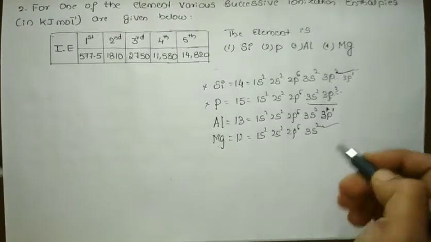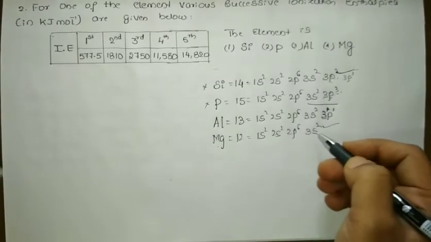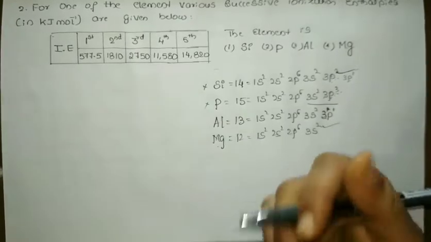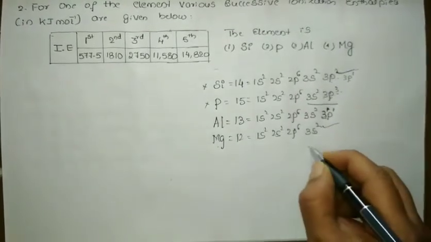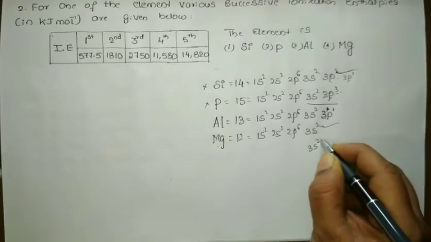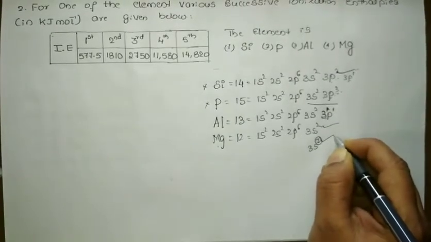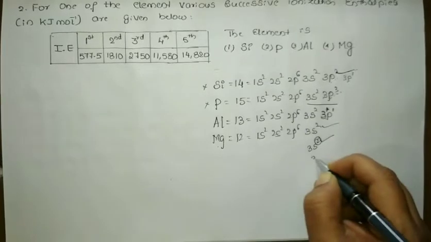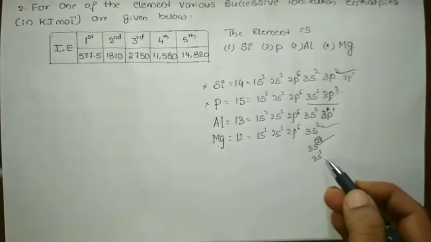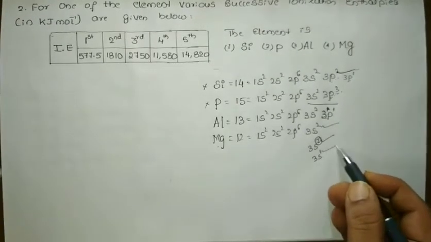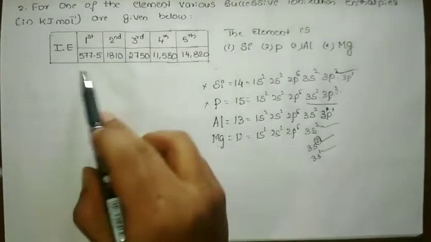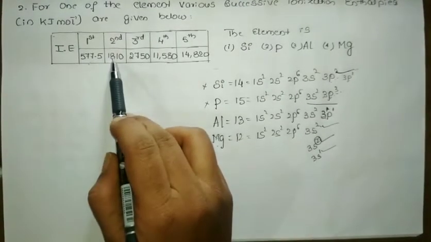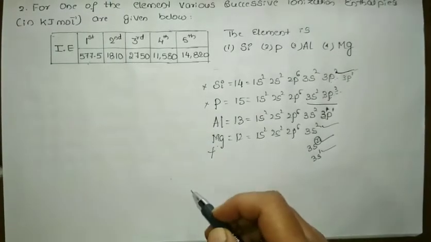When I remove one electron, a 3s1 electron is left over. Not much energy is needed to remove this electron, because I already spent more energy removing one electron from 3s2. It is already unstable, so the second ionization energy will not have that much of a gap. So magnesium will also not fit.